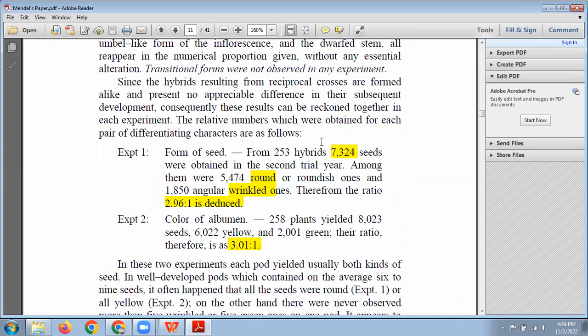Look at that. He crossed 253 plants and collected 7324 seeds.